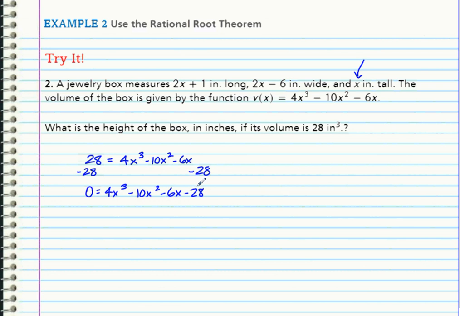Okay? And I want to know the 0. So what I need to do is to list all possible rational roots. So it'll be the factors of 28 over the factors of 4. So the factors of 28 are plus or minus 1, plus or minus 2, plus or minus 4, plus or minus 7, plus or minus 14, and plus or minus 28.